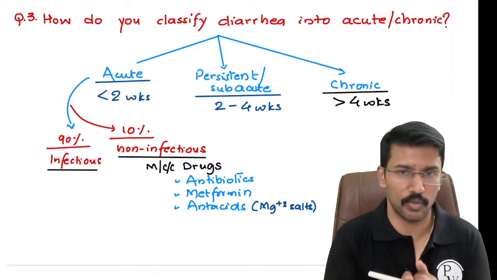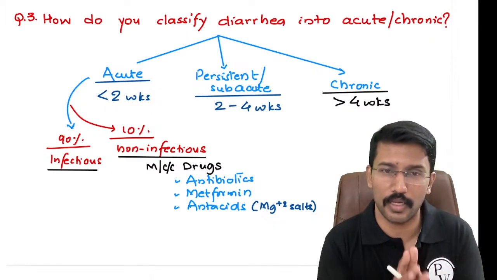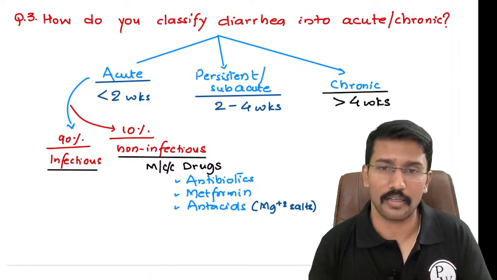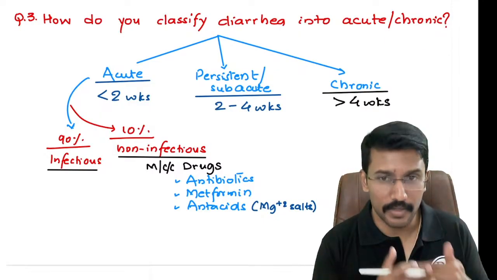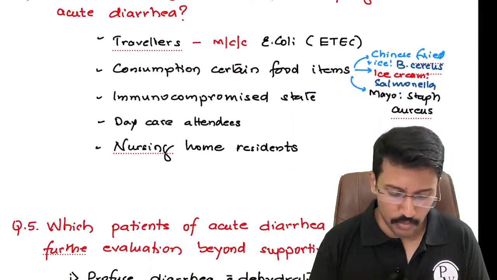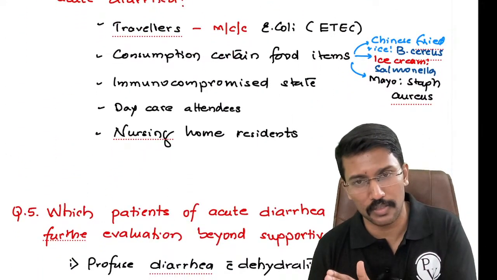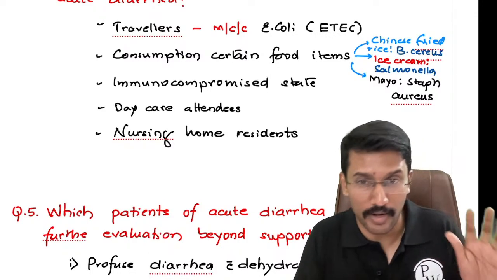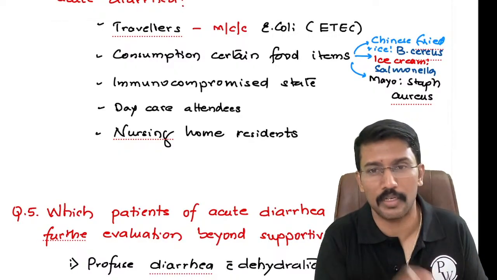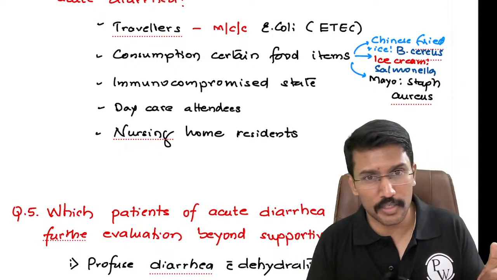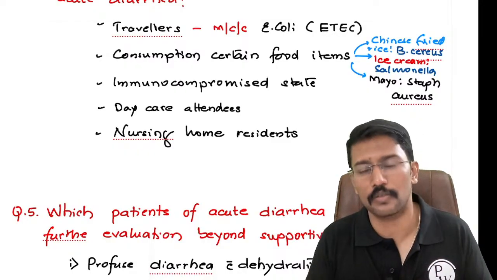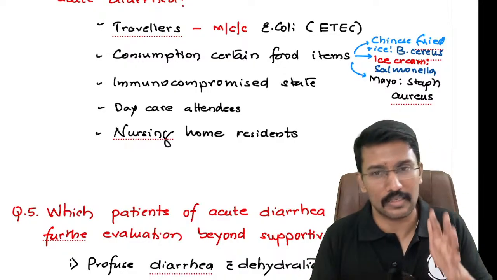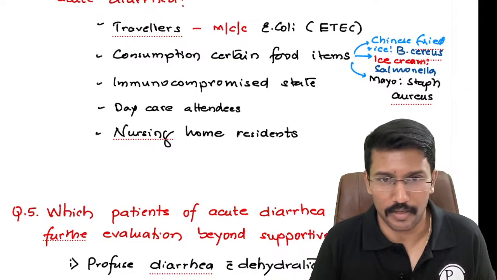Right now we are concentrating on acute diarrhea, and we have learned that 90% of acute diarrheas are infectious, 10% are non-infectious, and when it comes to non-infectious, drugs are the leading cause. Okay. And when it comes to infectious diarrhea, there are a few sets of patients who are at increased risk. That includes travelers from non-endemic zones to endemic countries, and people fond of certain foods because those food items have a tendency to get contaminated with a peculiar organism. If your immunity is low, if you are attending daycare facilities for some regular treatment, or if you are staying in an old age home or a nursing home for nursing care, you are at increased risk of developing diarrhea.